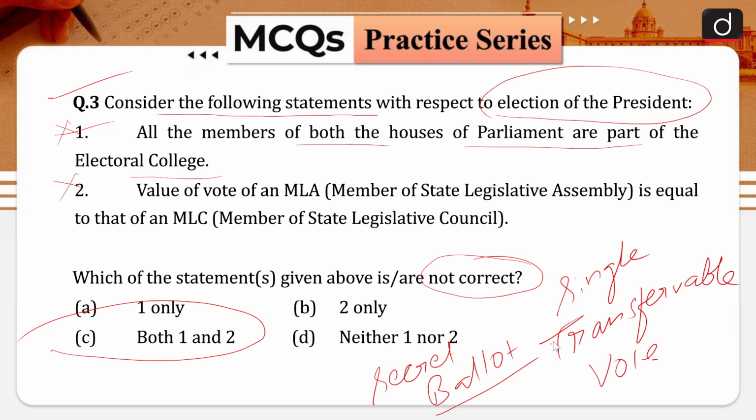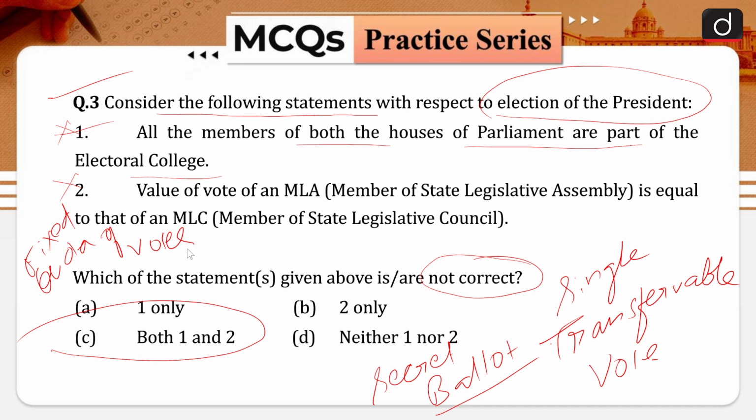A candidate, in order to be declared elected to the office of president, must secure a fixed quota of votes. The Constitution lays down a definite manner in which the members of the Electoral College cast their vote. This is to ensure uniformity in the representation of different states and to maintain parity between the Union and the states in the election of the President of India. The values of vote of MLAs and MPs are determined using the following formula.